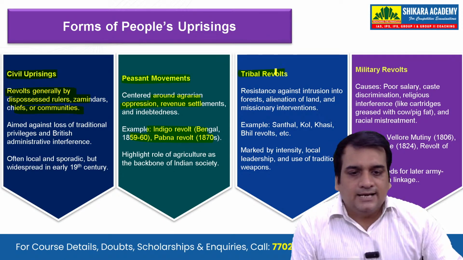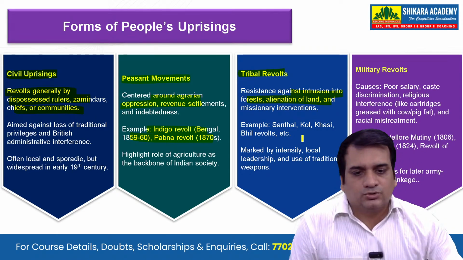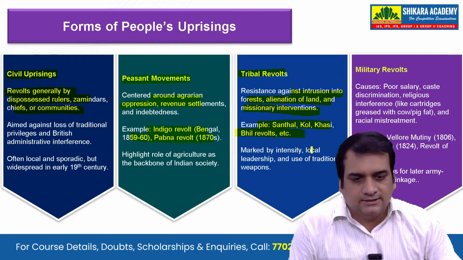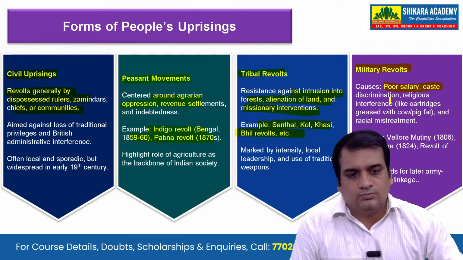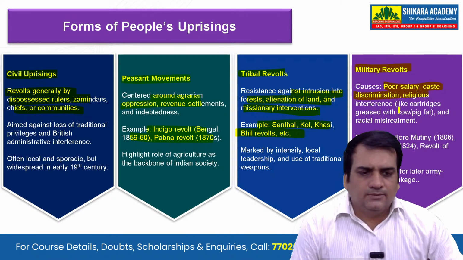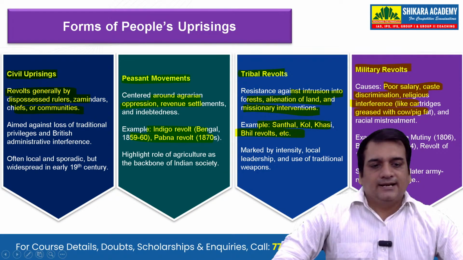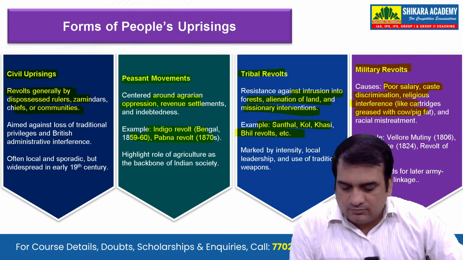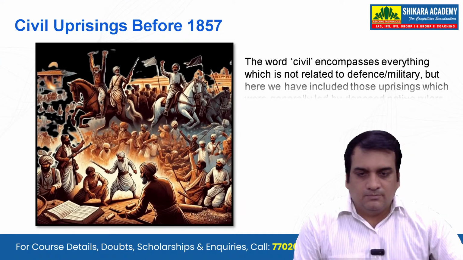Next is the tribal revolt. Tribal revolt was done by the tribals, as resistance against intrusion into the forest, alienation of land, and missionary intervention. For example, the Santhal, Kol, Khasi, and Bhil revolts. And the last one is the military revolt. Poor salary to the military personnel, caste discrimination, and religious interference like the cartridge greased with cow and pig fat, and racial mistreatment, which will also result in the uprising of 1857 that we will see. Okay, so these are a few of the important reasons that we have seen.